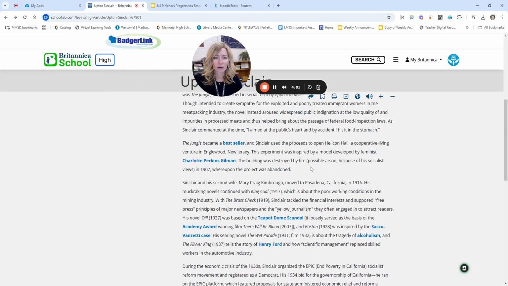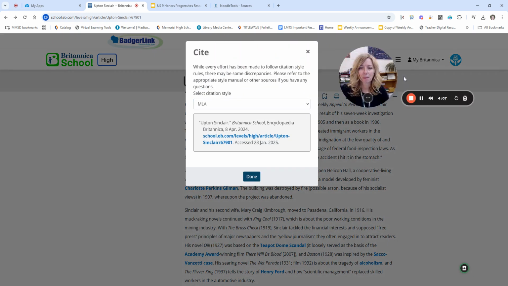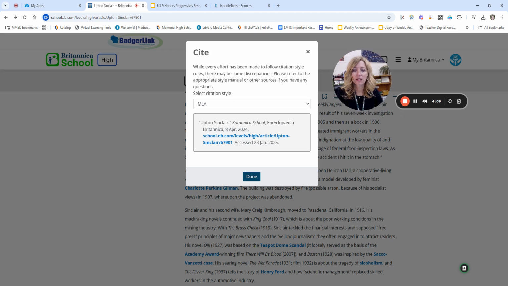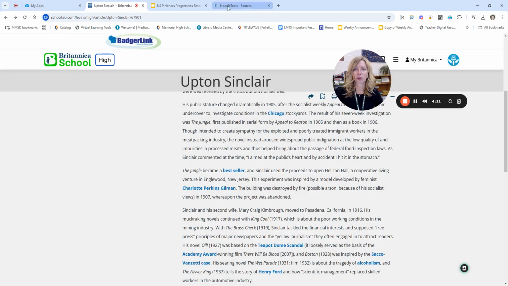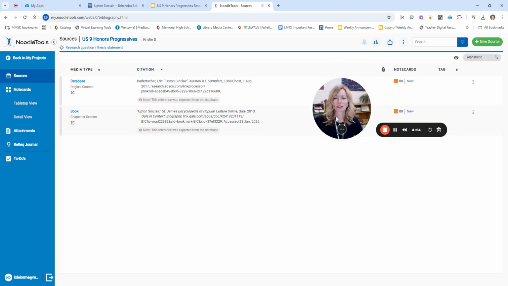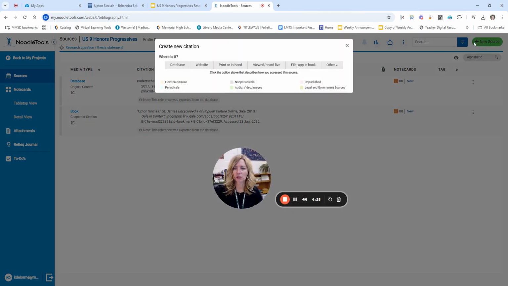So again, if I think I'm going to use this article, it looks like it's a good one. It has a lot of good information. I'm going to click on this citation button. And then for this one, it does not give me the option to send it to Noodle Tools. So I have the correct format, and I'm going to copy and paste it. So I use Control C and Control V. I'm going to go to my Noodle Tools sources. And so if this is something you haven't done before, this will be good for you. I'm going to click on New Source.